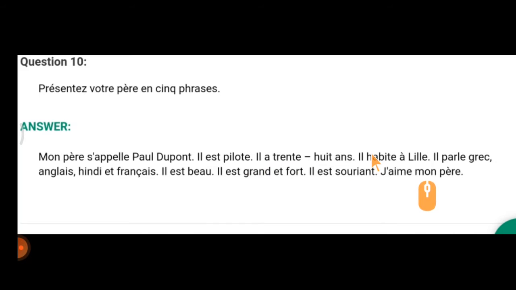il a 38 ans. So what is the age of your father? It might be 32 or 33. So you can change the age. Il habite à Lille. So where he lives. Sometimes the father will be out of station, he will be living somewhere, and you will be in the home station. So likewise, il habite à Lille. You can write Pondicherry, Chennai. So wherever he stays right now, you can write that.